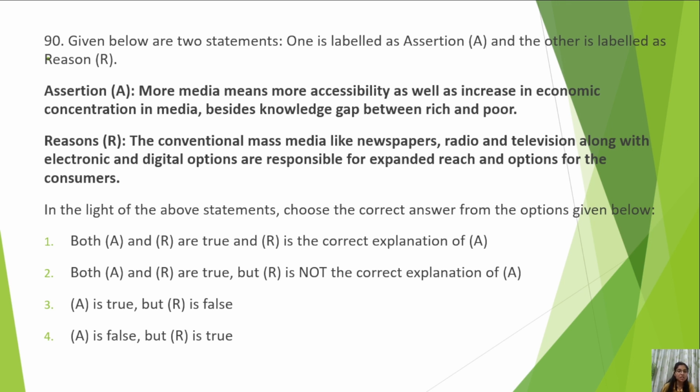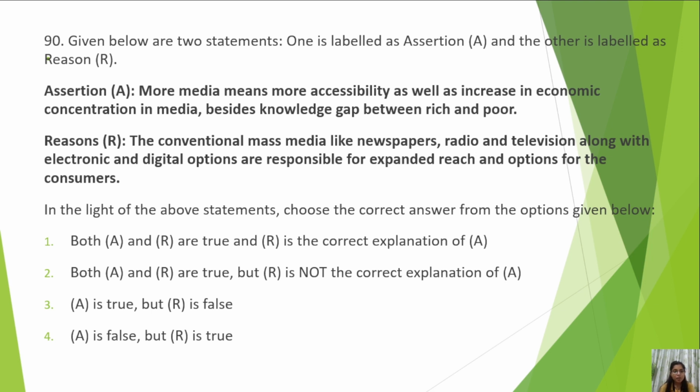If you know the knowledge gap hypothesis, or the knowledge gap theory, it says that as the media increases, media has more accessibility, but there is a gap between rich and poor, who can afford this media and who cannot afford this media. So there will always be a gap between the two. So the assertion is correct.